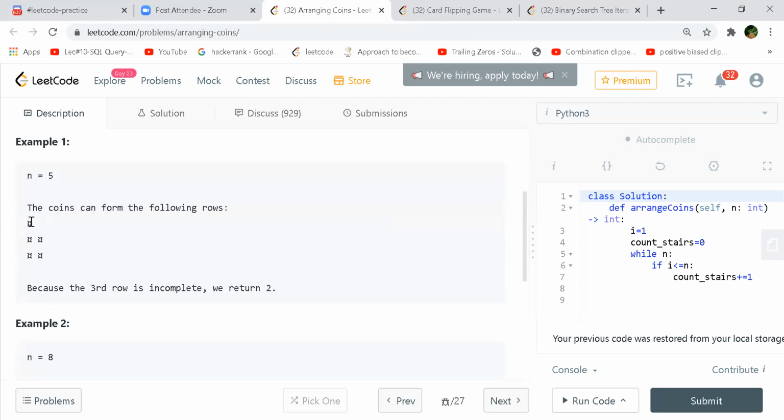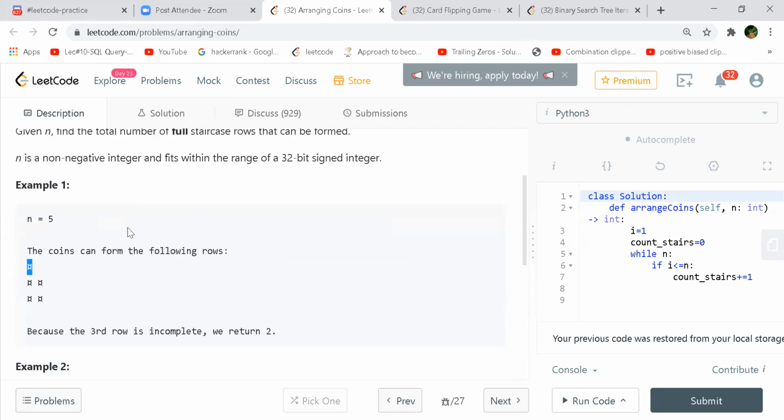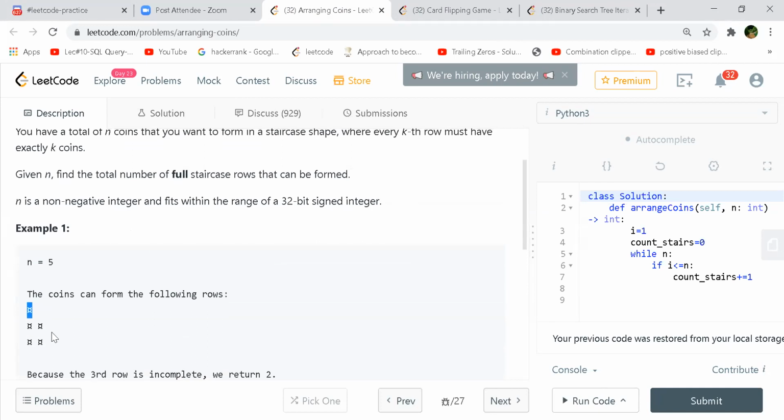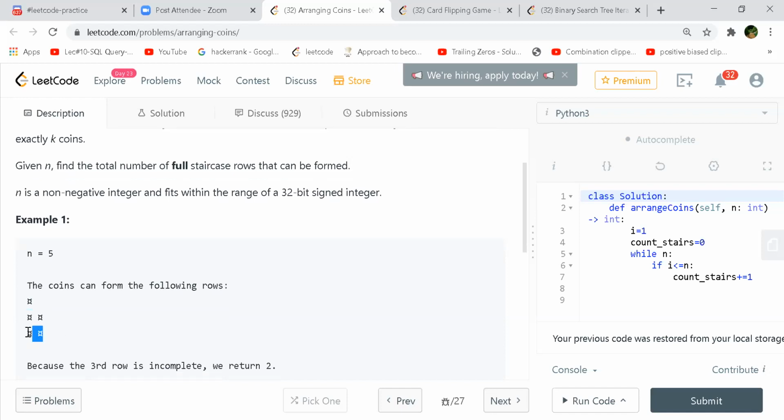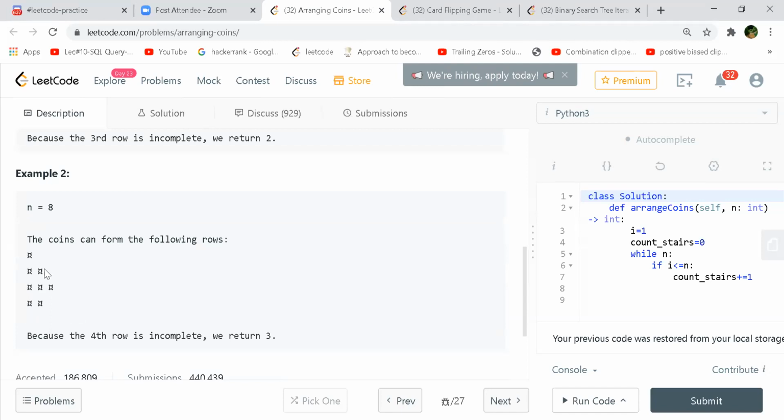Yeah, but this last one is incomplete. See, the first row is only 1 coin, the second row is 2 coins, and the third row should have 3 coins, but it only has 2. That is the way because it's a staircase. We start with 1 coin, 2 coins, 3 coins, and so on and so forth. Here one more coin should be there to make an entire staircase. Correct, here 1, 2, 3, but here you are missing one. So only 2 full rows.